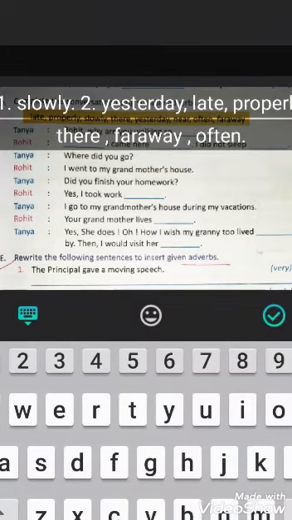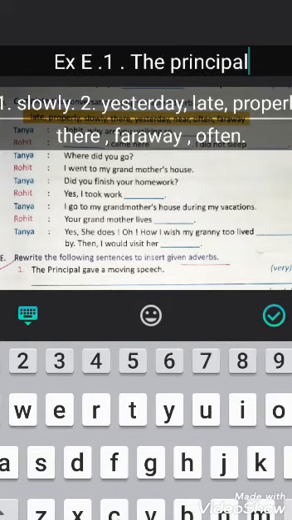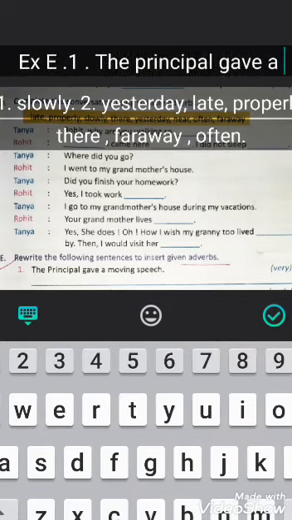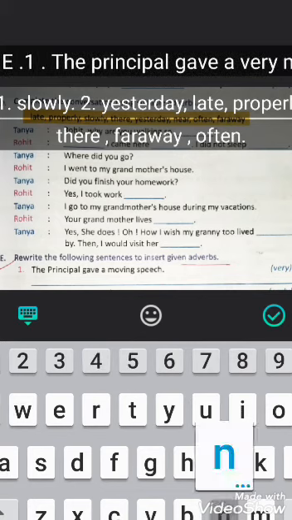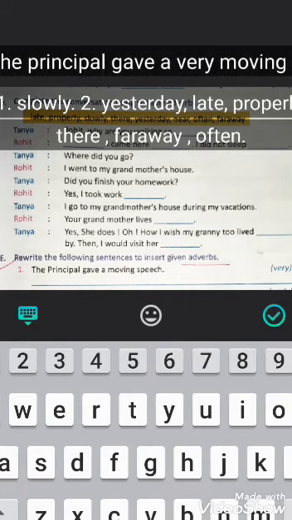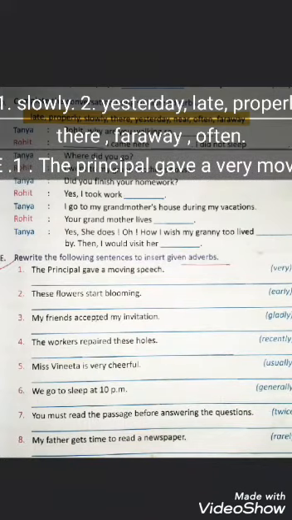So write in exercise E, the first one, the principal gave a very moving speech. Okay, so here we have done with the first sentence of exercise E.